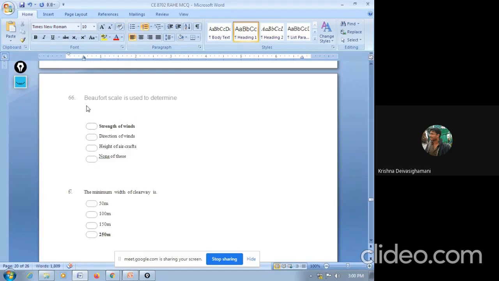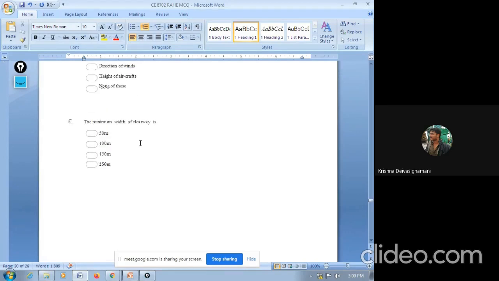Next question. Beaufort scale is used to determine, question number 66, strength of winds, direction of wind, height of aircraft, none of this. The answer is strength of wind. The Beaufort scale is mainly used to determine the strength or intensity of wind. Next question. The minimum width of clearway is 50 meter, 100 meter, 150 meter, 250 meter. So the answer is 250 meter.